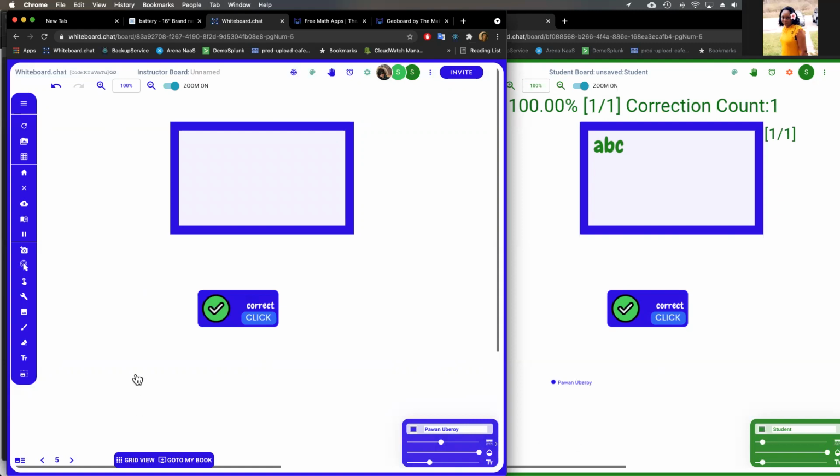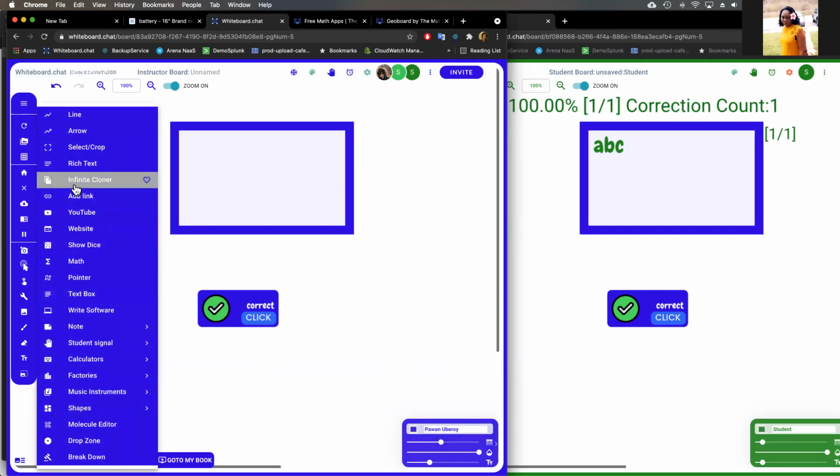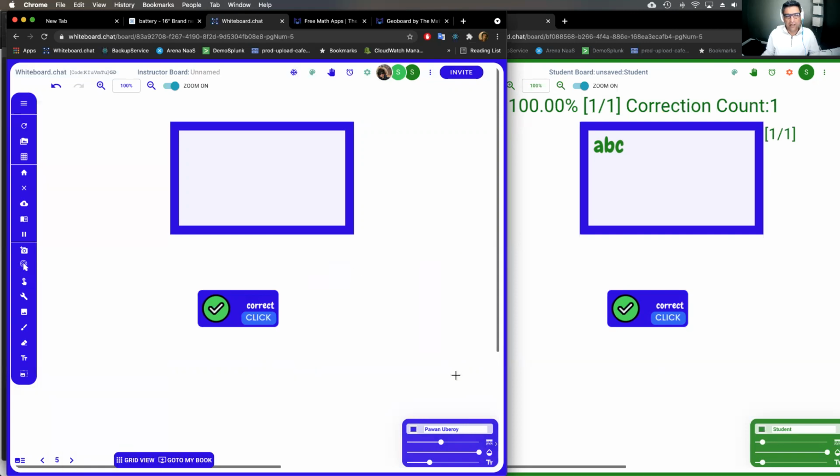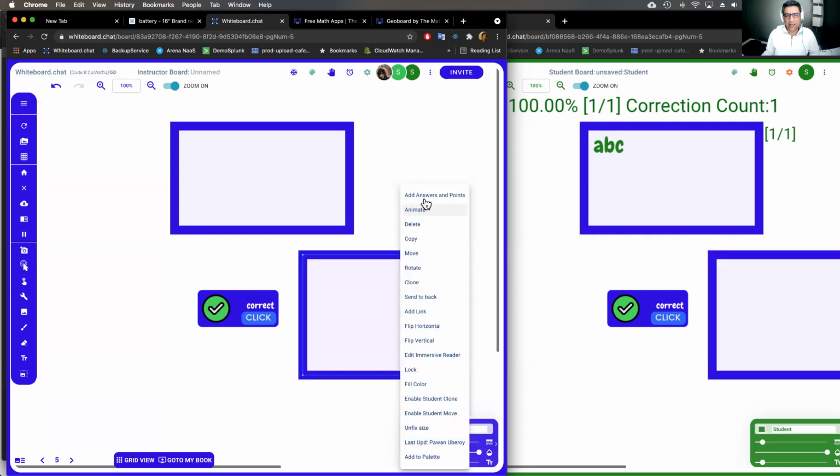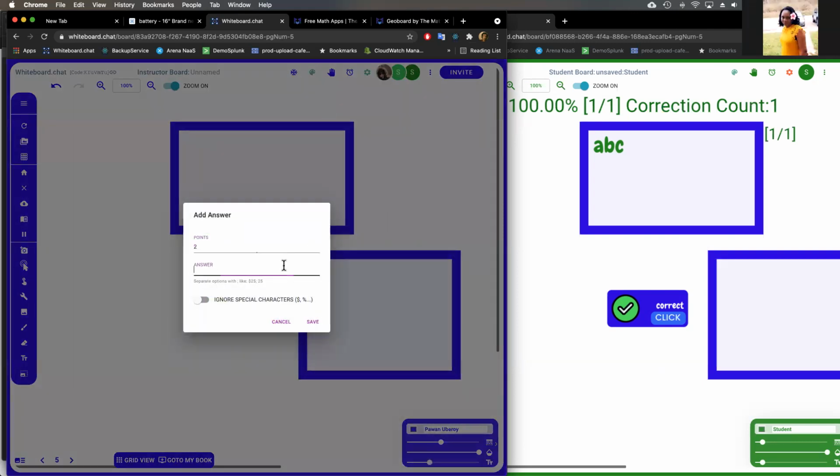If there are multiple text boxes, does the autocorrect link correct them all at once? Yes. So you can have another text box here. Right? Let's say this one, you can add answers. This is worth 2 points, and the answer is DEF, right?